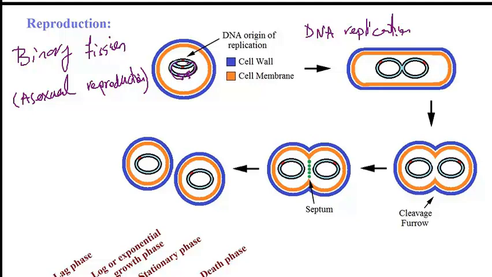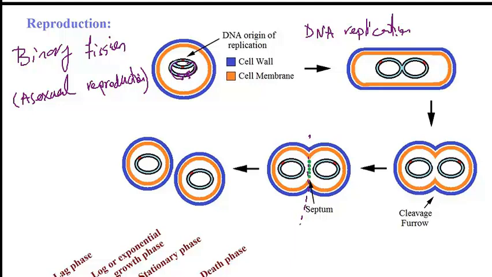And then once the two circular DNAs are formed, the cell will undergo division, where the plasma membrane will invaginate and form a cleavage furrow, and then a septum will be formed, after which the parental cell separates into two identical daughter cells. So that's basically the process of binary fission.